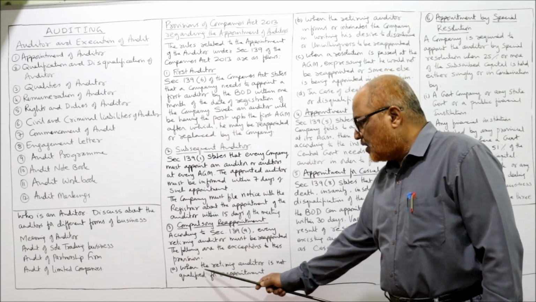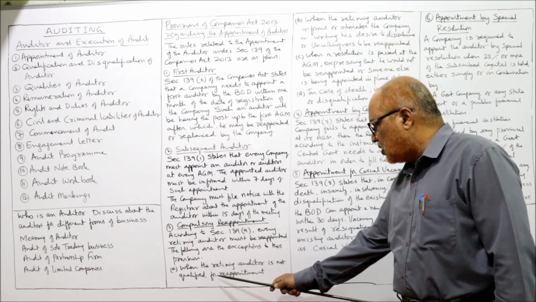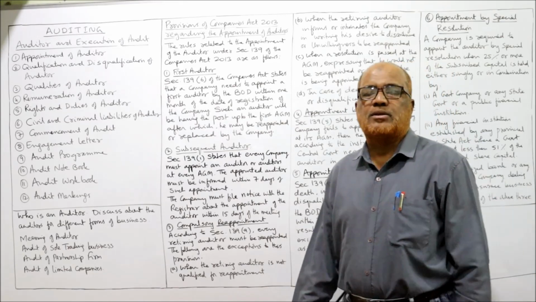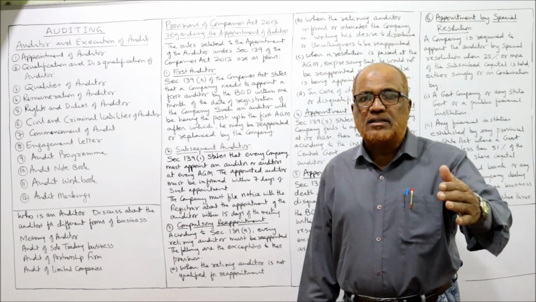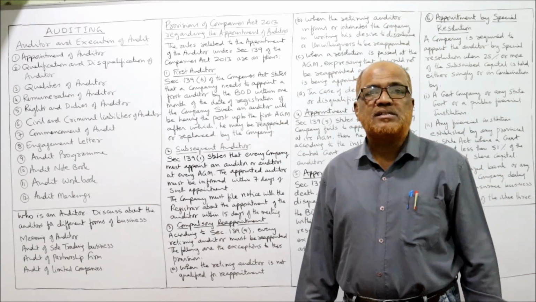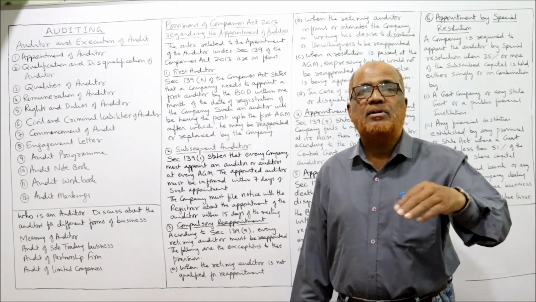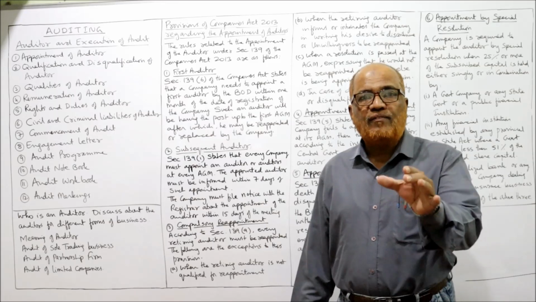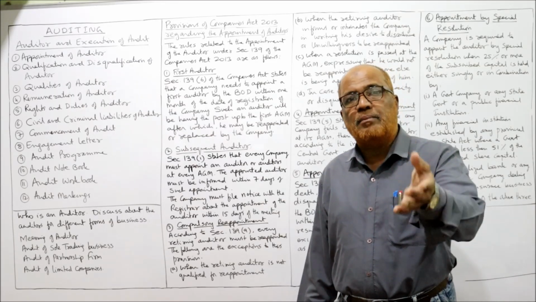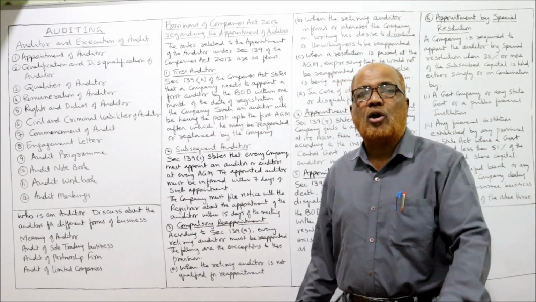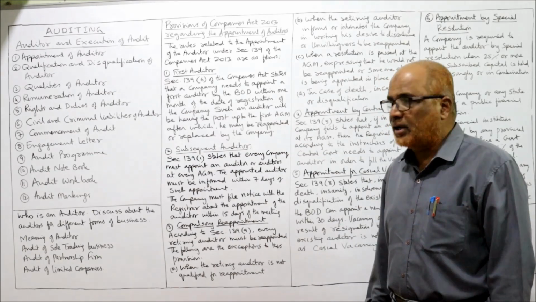What are the exceptions? First, when the retiring auditor is not qualified for reappointment. Earlier he was qualified, but now he has become disqualified. If an auditor has become disqualified, then he cannot be appointed as an auditor.